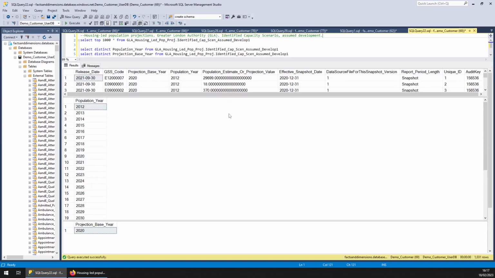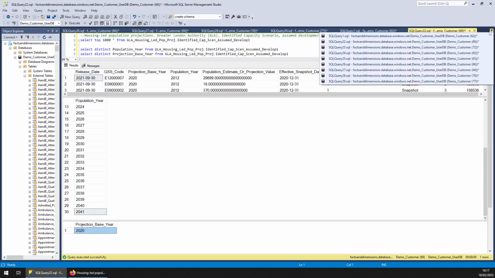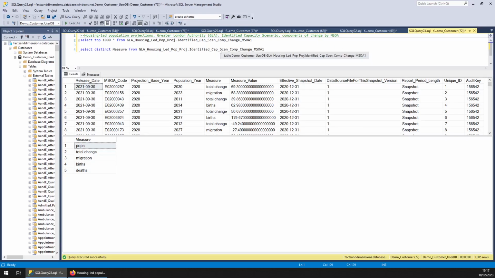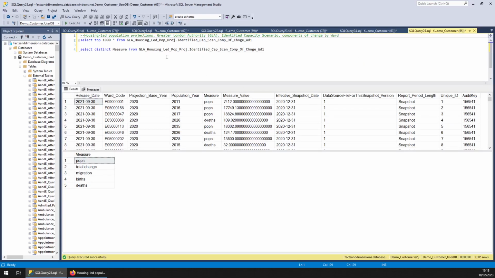Housing-led population projections identify capacity scenario and assumed development. All the tables have a projection year going all the way up to 2041 based on the 2020 population figures. Next one is the identified capacity scenario components of change by MSOA, and you can see the different measures there. Then we've got identified capacity scenario components of change with these measures. Identified capacity scenario components of change by ward, and you've got these measures as well.